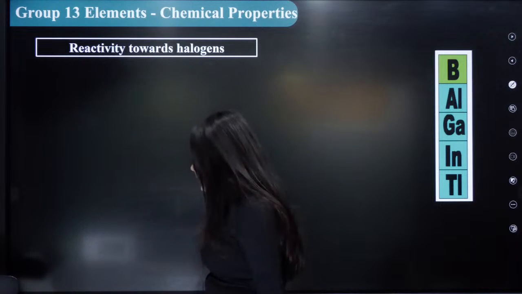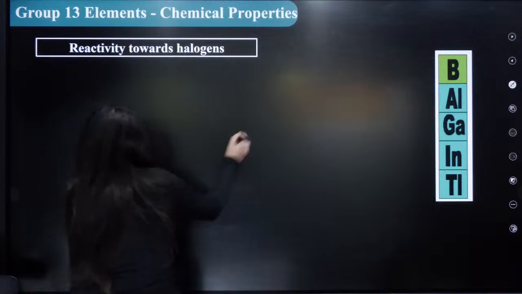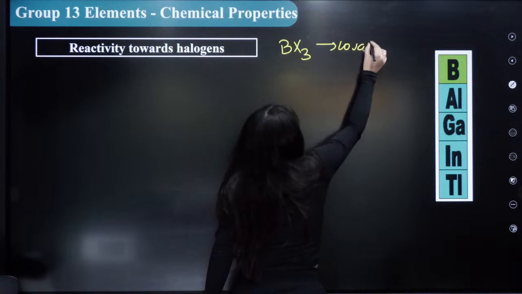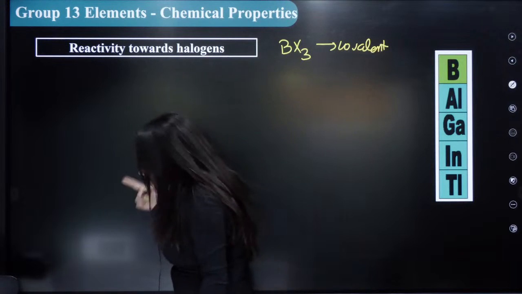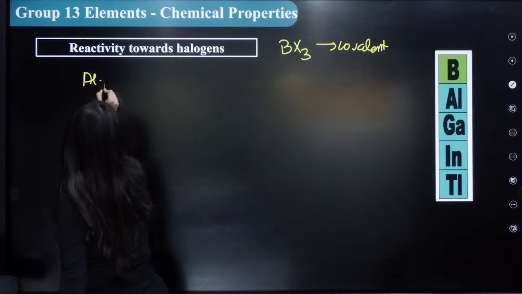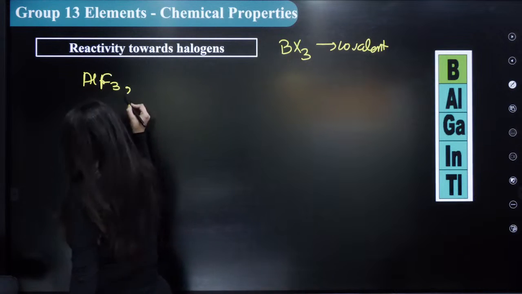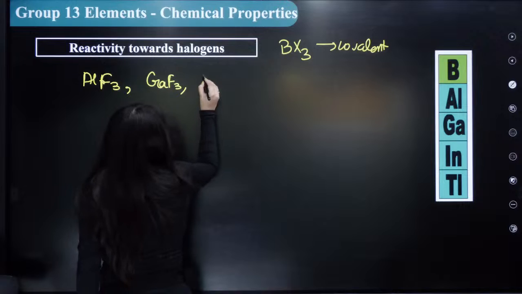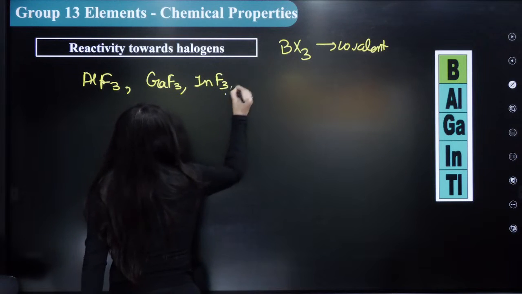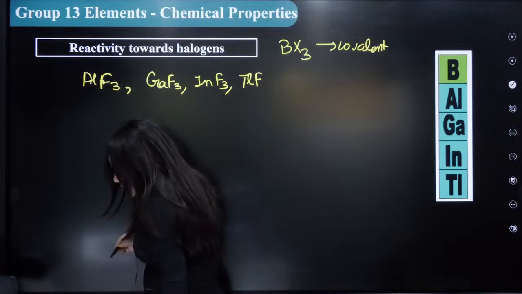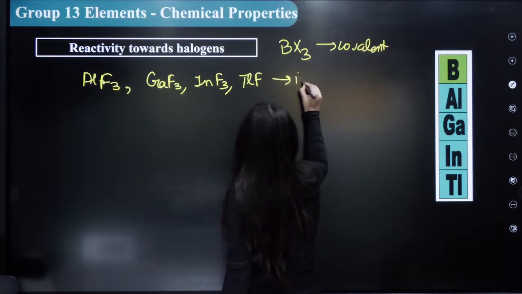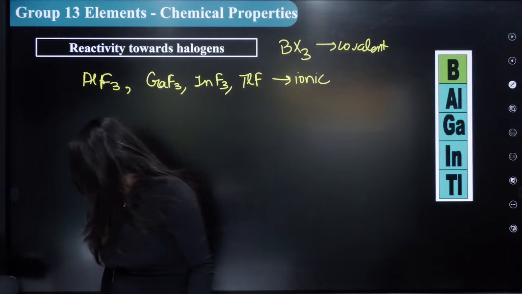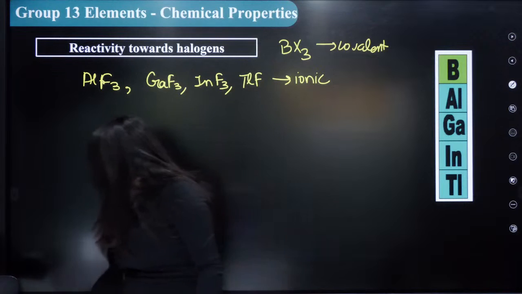So let's discuss other things. Which of these halides are covalent? All the boron trihalides will always be covalent halides. Which will be ionic? The fluorides, EF3: aluminium fluoride, gallium fluoride, indium fluoride, and thallium fluoride will all be ionic fluorides. Only TlF is formed because thallium is stable in the +1 oxidation state. Everybody understood this?